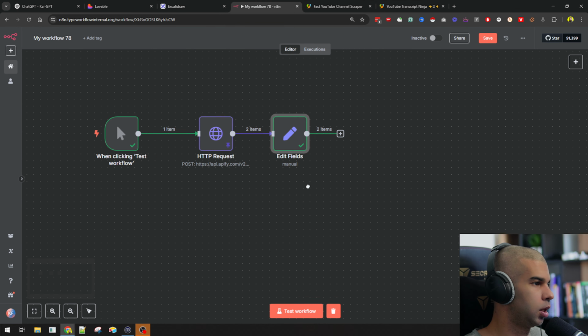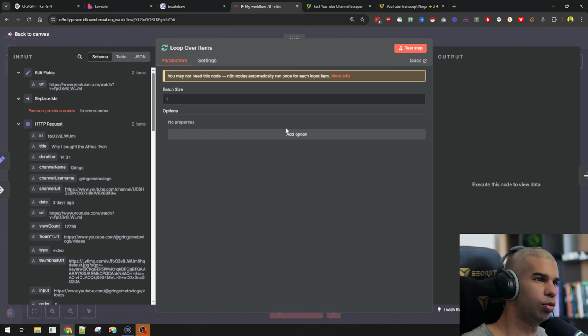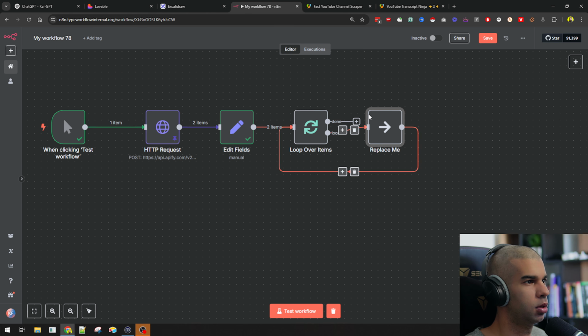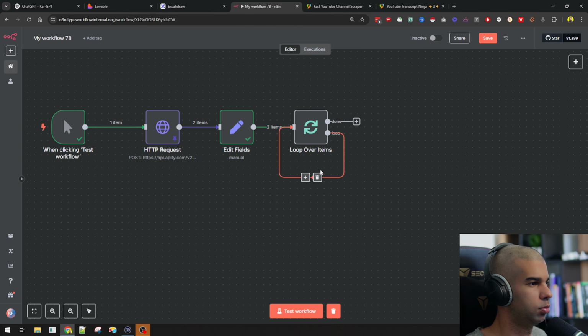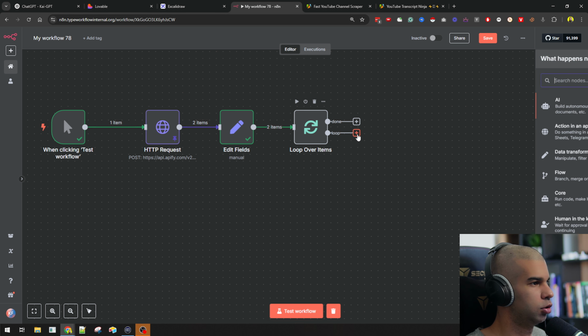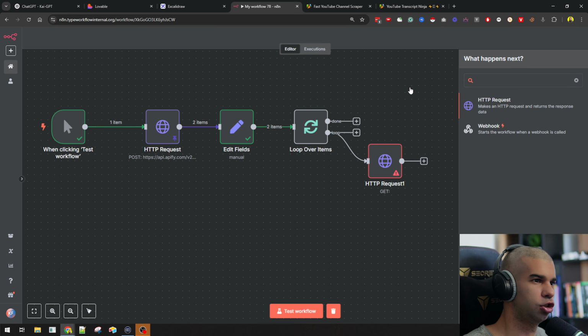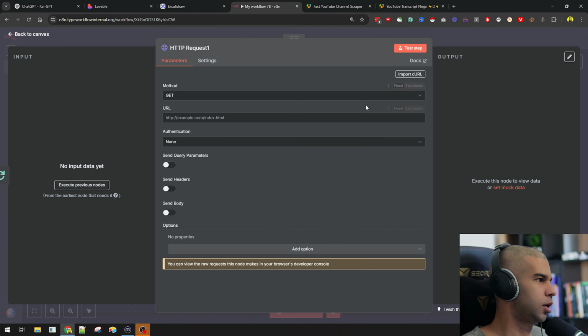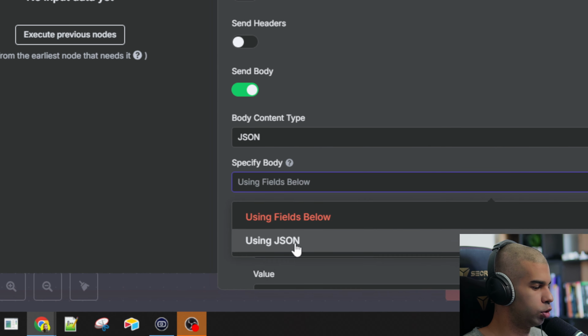So this is great. What I'm going to do next is use this loop over items, which will allow us to do this loop that we mentioned earlier. So here, I'm going to remove that. And under the loop, I'm going to make that HTTP request, which is where we're going to take the URL that we've gotten from the previous node and actually extract the transcript from that. So here, I'm going to again choose post. I'm going to paste in the endpoint URL. I'm going to send the body. I'm going to choose using JSON right here.